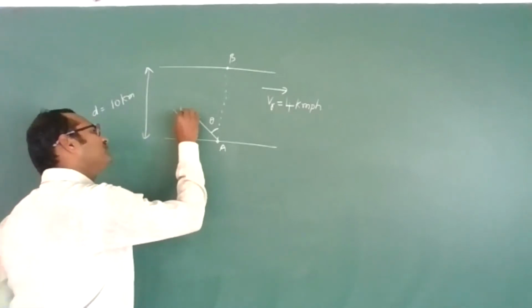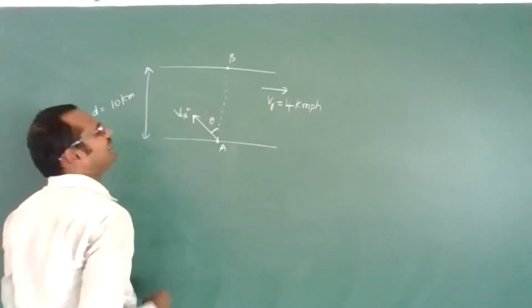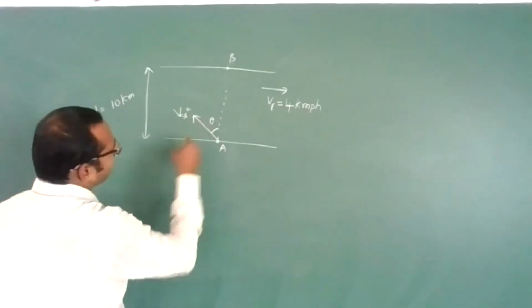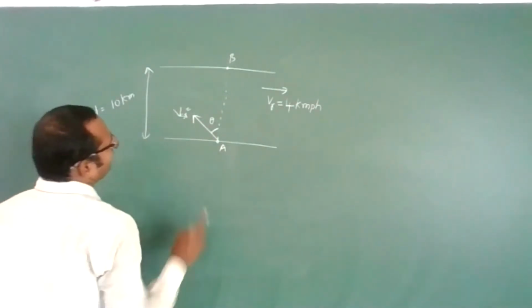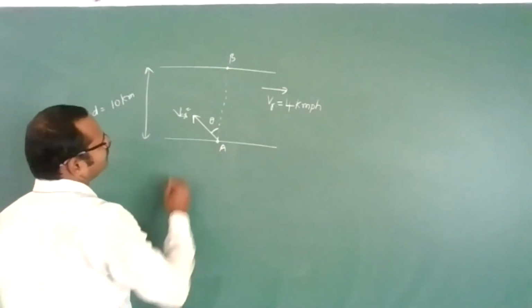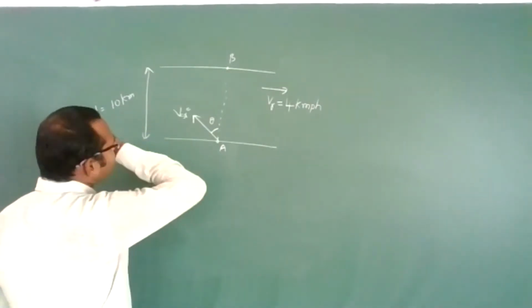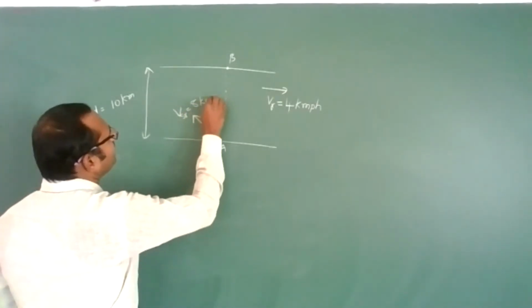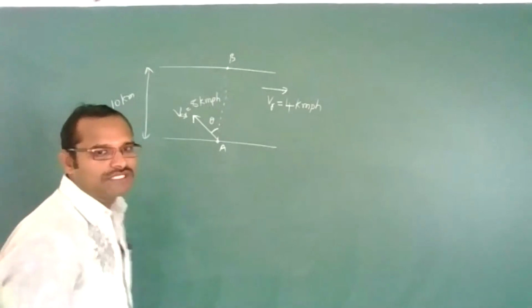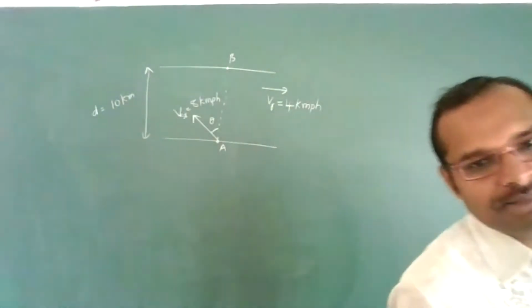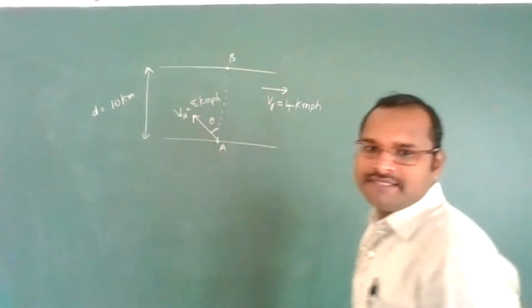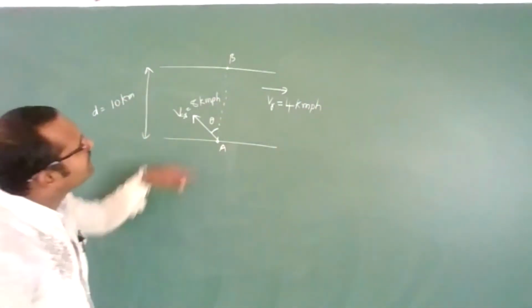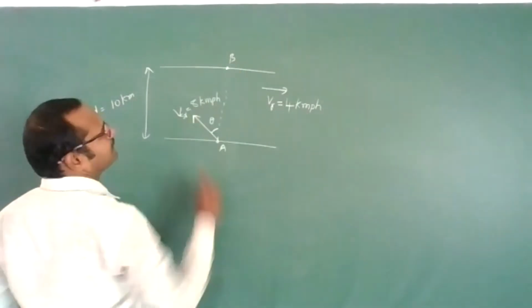The velocity of the swimmer with respect to the river I am giving as 8 kilometer per hour. He is swimming with 8 kilometer per hour in this direction. Then at what angle does he have to swim so that he can reach the exactly opposite point?